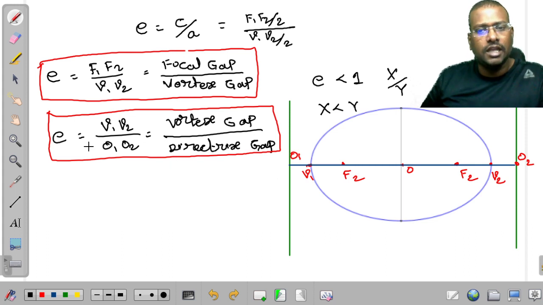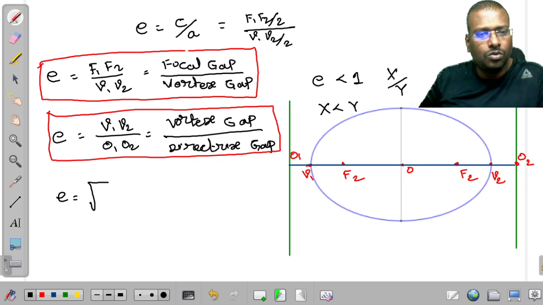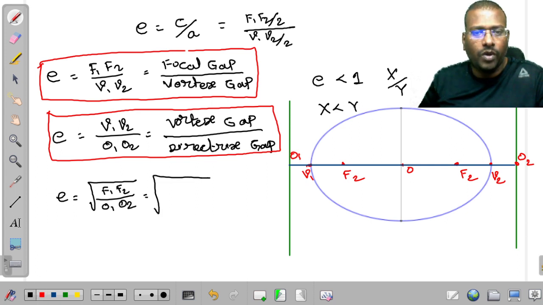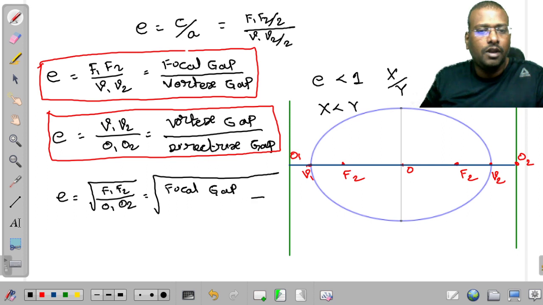Now is there any other formula, sir? Yes, another formula: E is equal to the square root of F1 F2 divided by O1 O2, that is, the square root of focal gap divided by directrix gap.